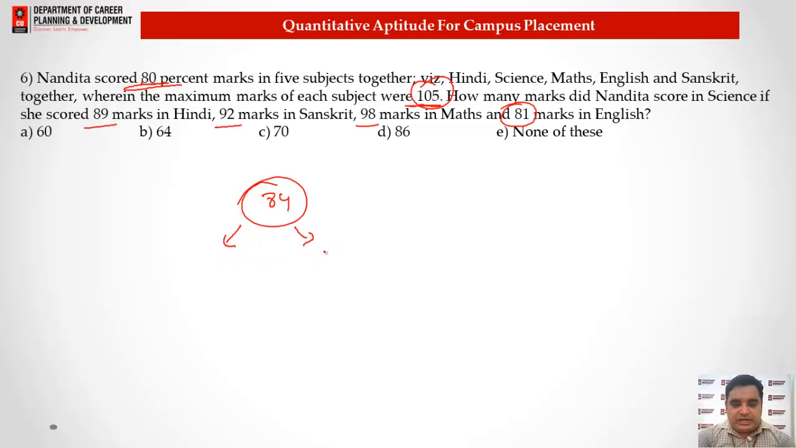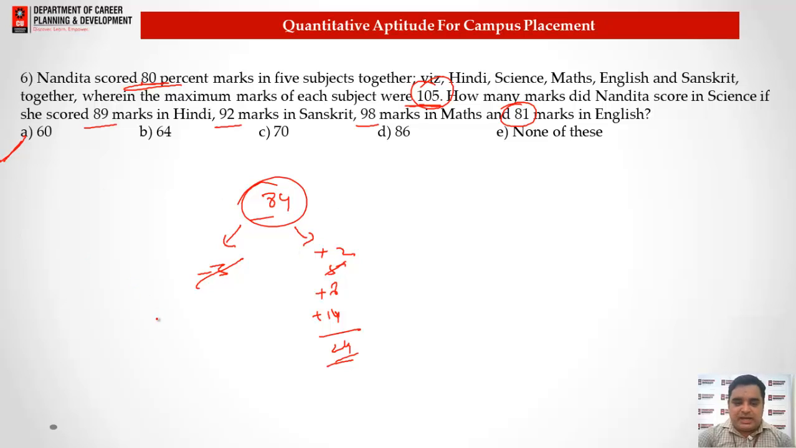Now what we need to understand, what are the values we have on the plus side? So 89 will be plus 5, 92 will be plus 8, 98 will be plus 14, okay, whereas 81 will be minus 3. So you just need to find the difference of these values. Here we got 2, that means 2, 8 and 14. On this side we got that answer as 24. So the answer for this question is 24 less than 84.